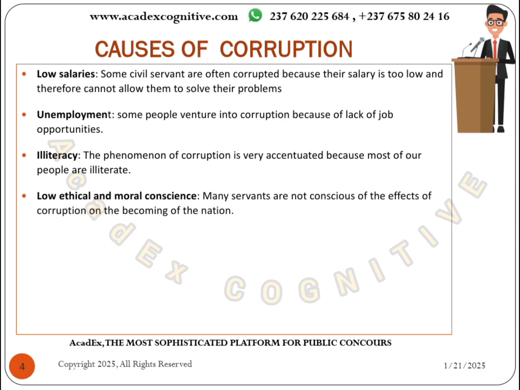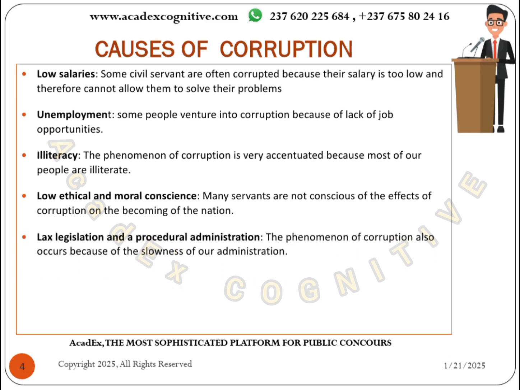Now we'll also discuss low ethical and moral conscience. Some people venture into corruption simply because of their low ethical and moral conscience. That is, they don't have conscience. That's how we just say it. Some people will venture into corruption simply because they don't really care. They don't care about the effect of corruption on the becoming nation. Like, the conscience is not there.